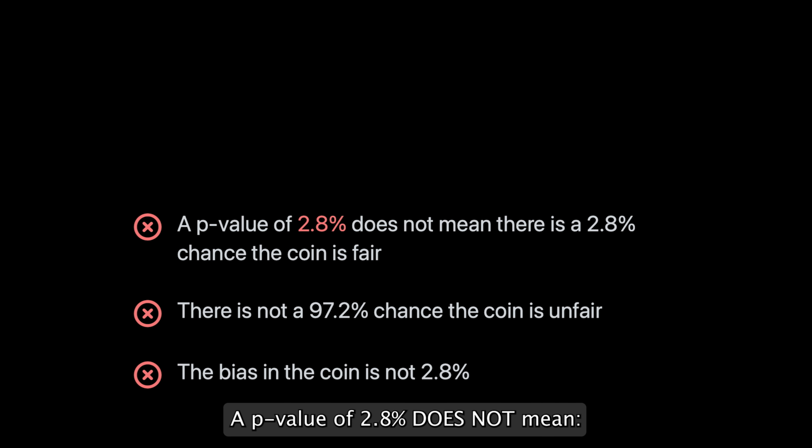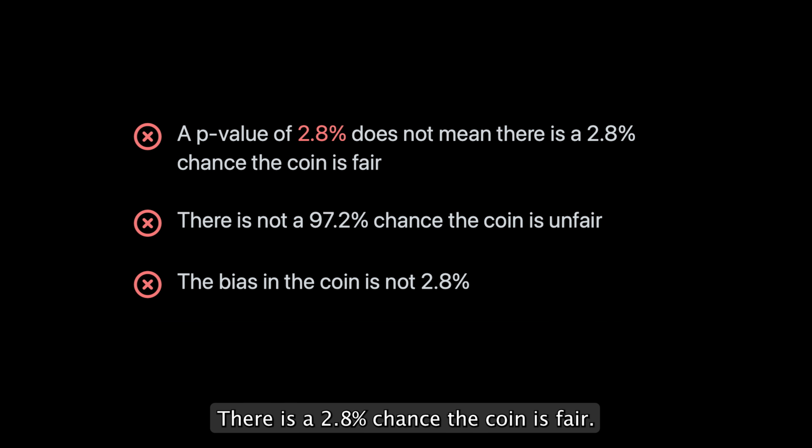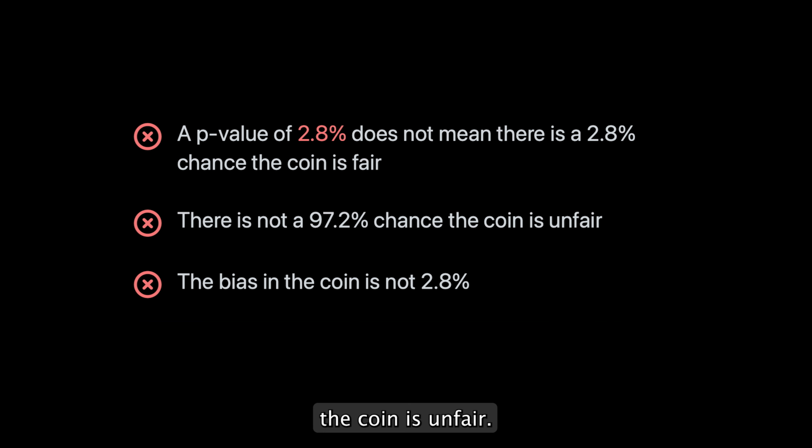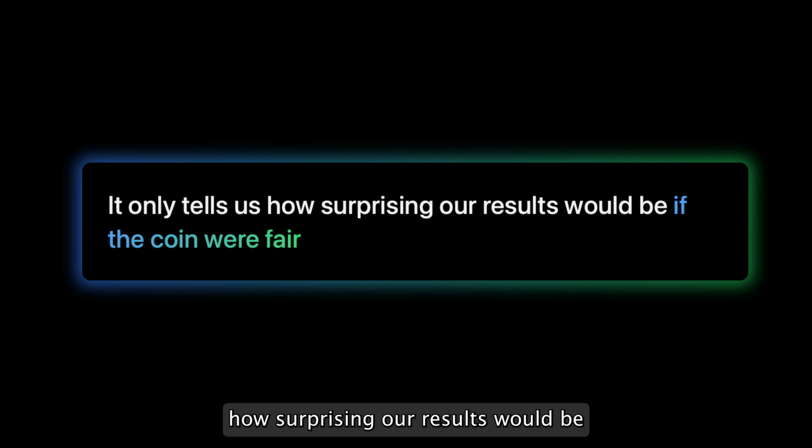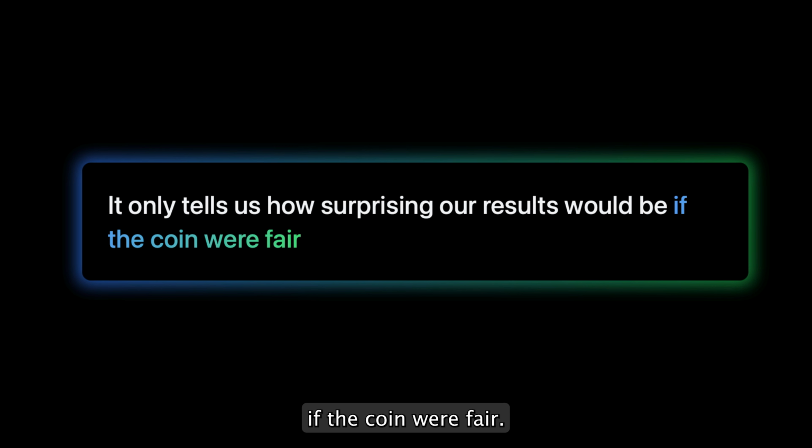A p-value of 2.8% does not mean there is a 2.8% chance the coin is fair. There is no 97.2% chance the coin is unfair. The bias in the coin is not 2.8%. It only tells us how surprising our results would be if the coin were fair.